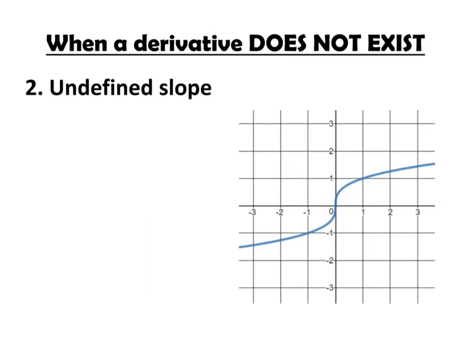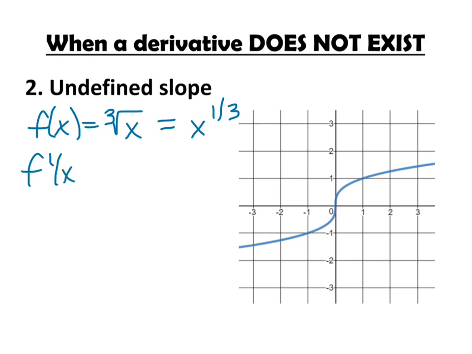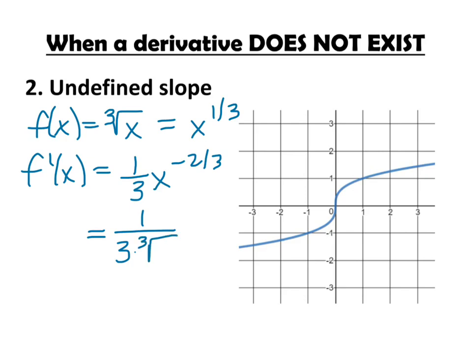What about an undefined slope? This function f of x is cube root x, which we can write as x to the 1/3 power. Calculating its derivative, f prime of x, applying the power rule would give us 1/3 x to the negative 2/3. And we can rewrite this with the x term in the denominator using the negative exponent rule, 1/3 multiplied by cube root of x squared.